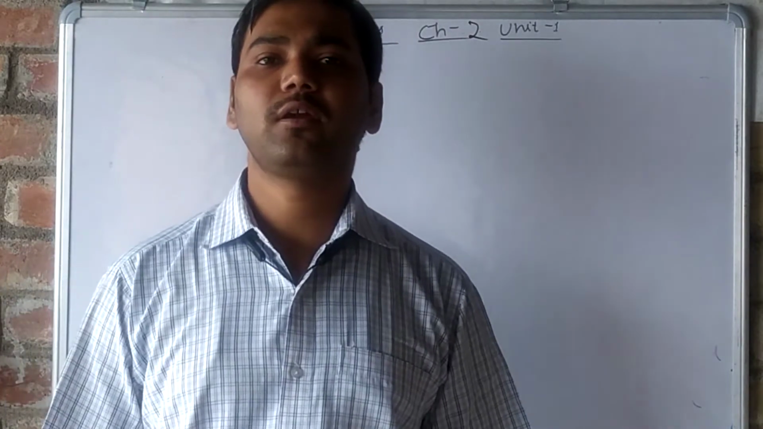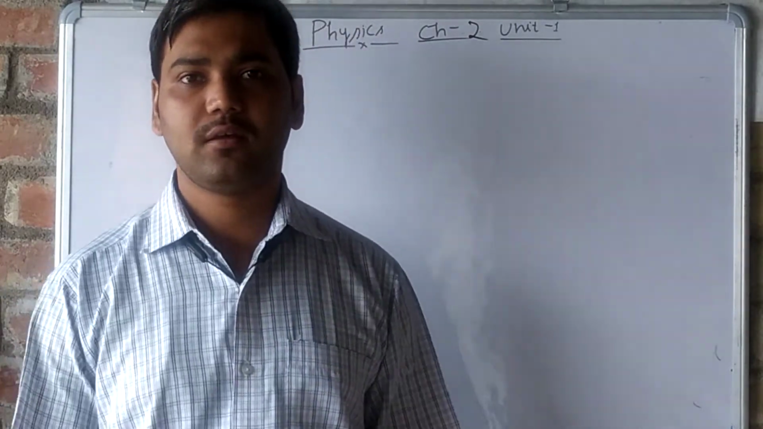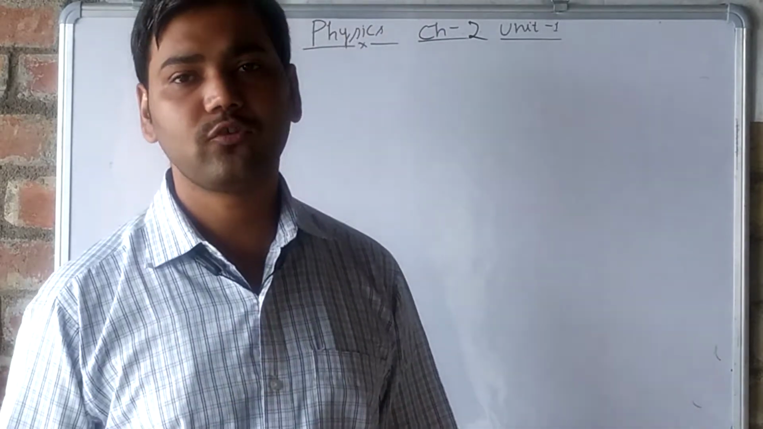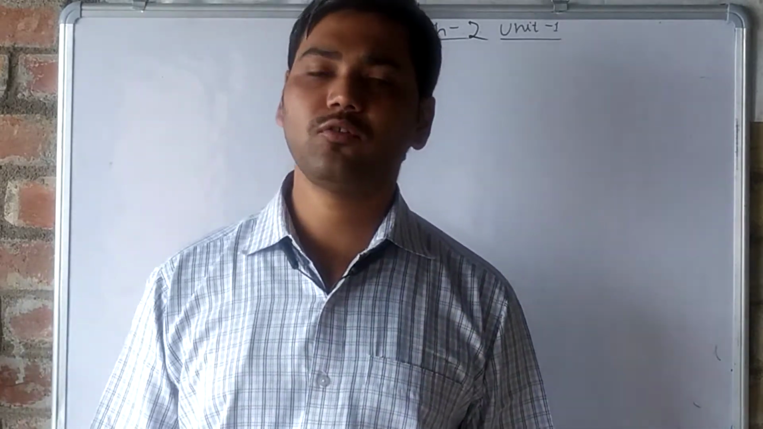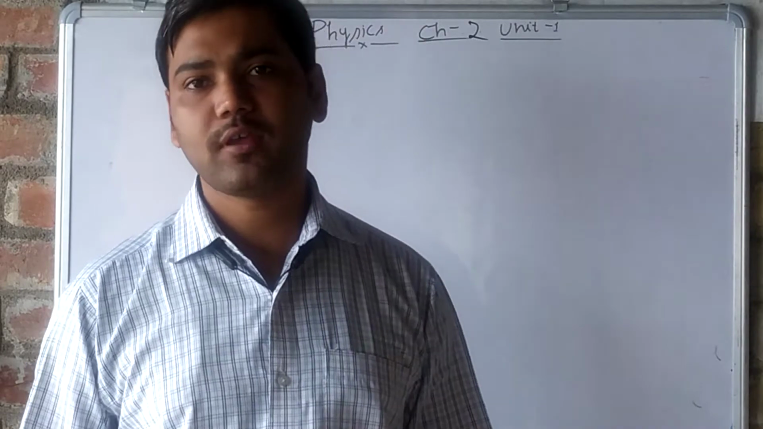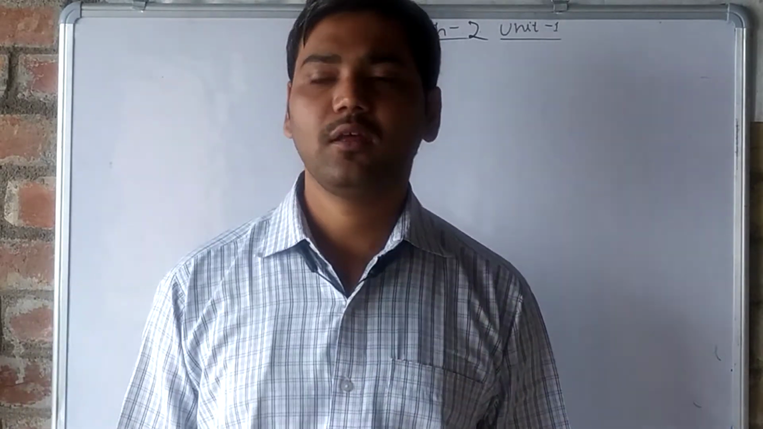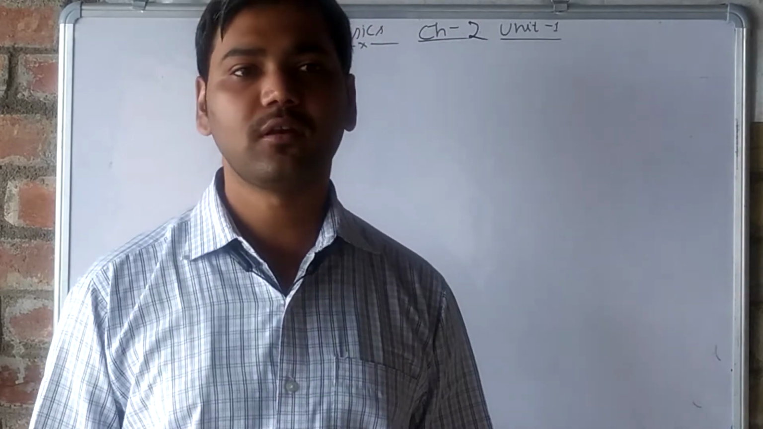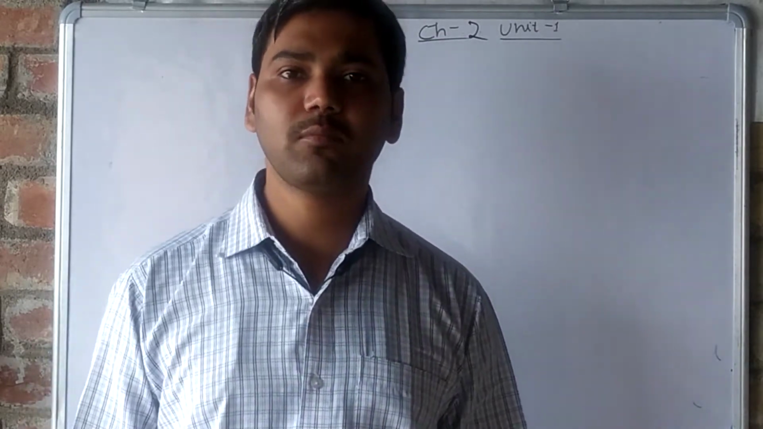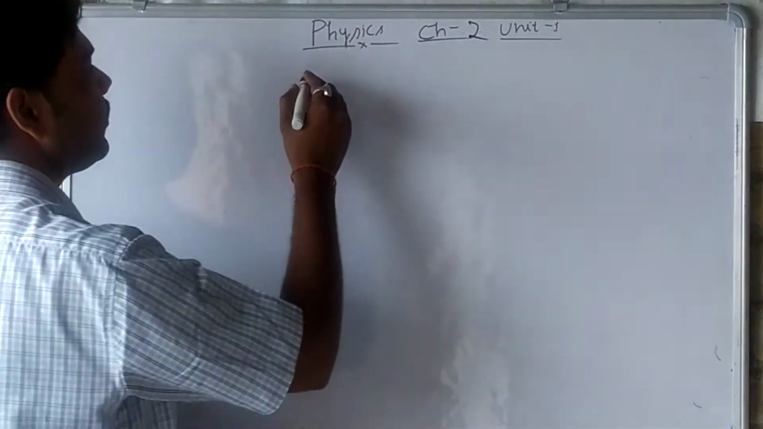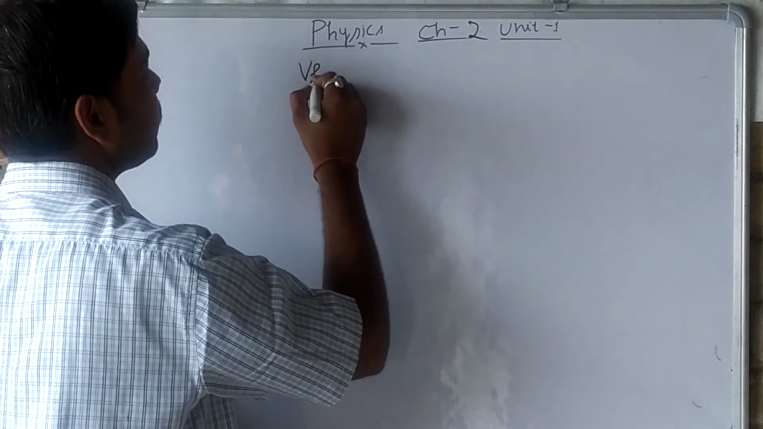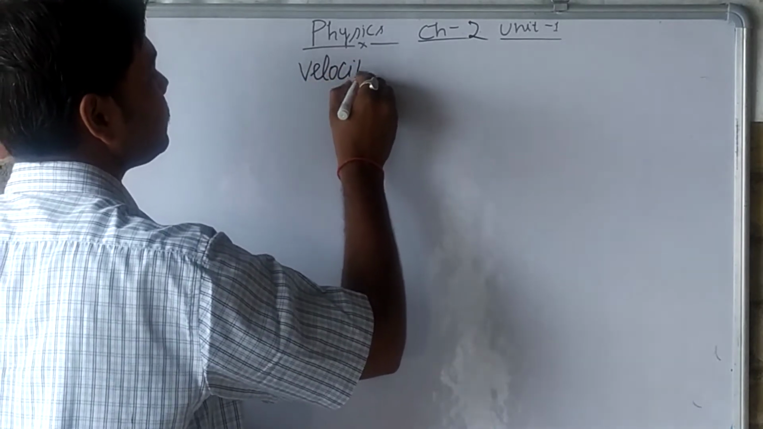Good morning, students. Yesterday we studied about speed, the types of speed, that is uniform speed, non-uniform speed, and average speed. Its SI unit is meter per second. That is all we studied yesterday. Now today we will study about velocity.